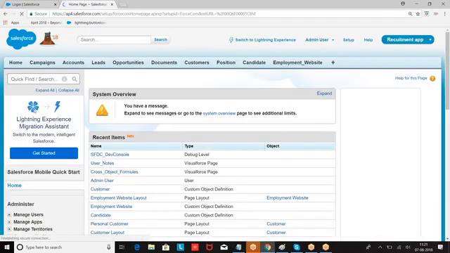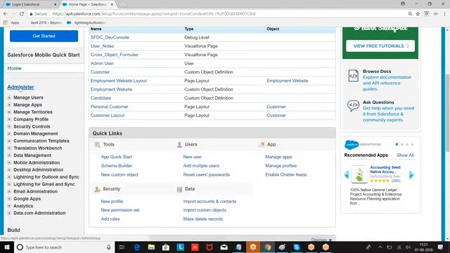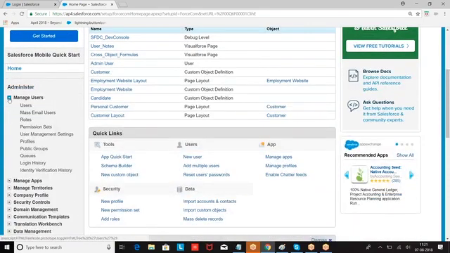Setup, administer, manage users, then we have public groups.